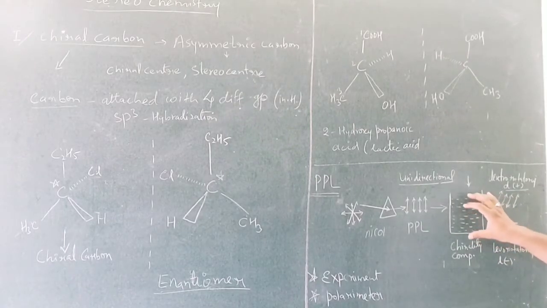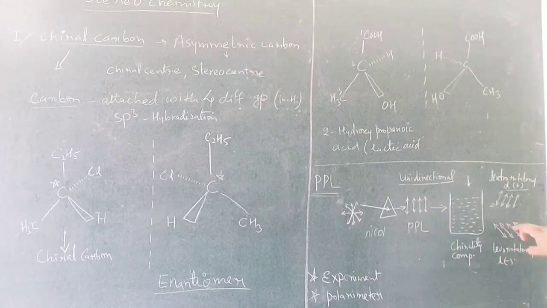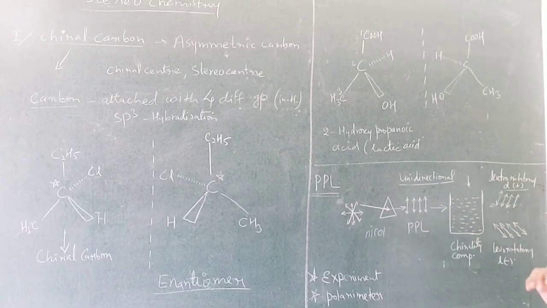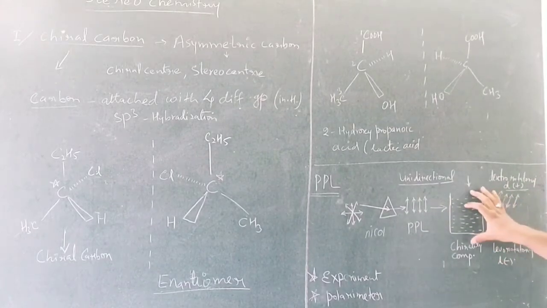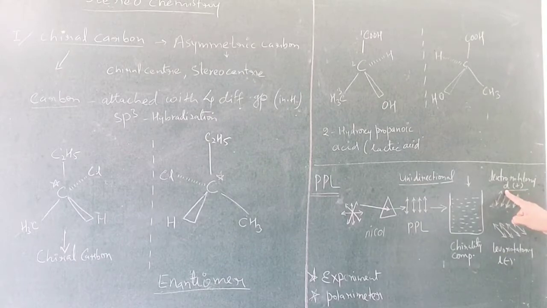Either that compound will rotate the plane polarized light to the right direction or to the left direction. किसी एक डायरेक्शन में ये प्लेन पोलराइज्ड लाइट को रोटेट करेगा. If it rotates plane polarized light to the right, then it is called dextrorotatory. Dextro means right, rotatory, यानी राइट में रोटेट कर दिया, and it is represented by small letter d or plus sign. प्लस या स्मॉल d से हम इसको रिप्रेजेंट कर सकते हैं.